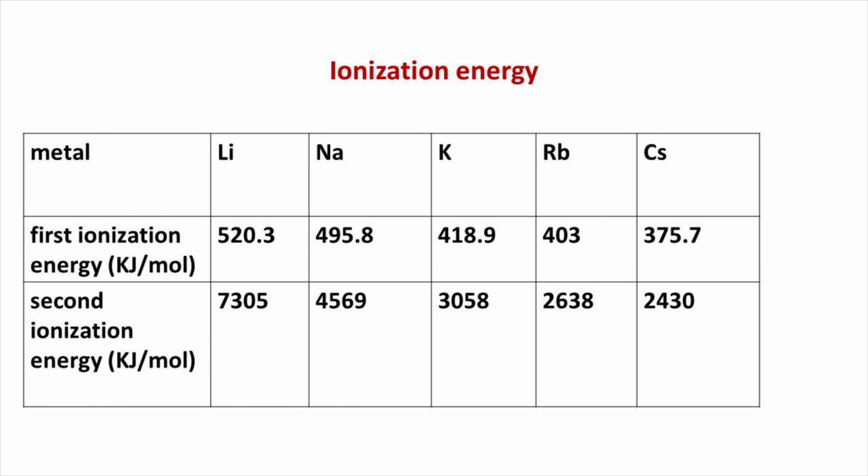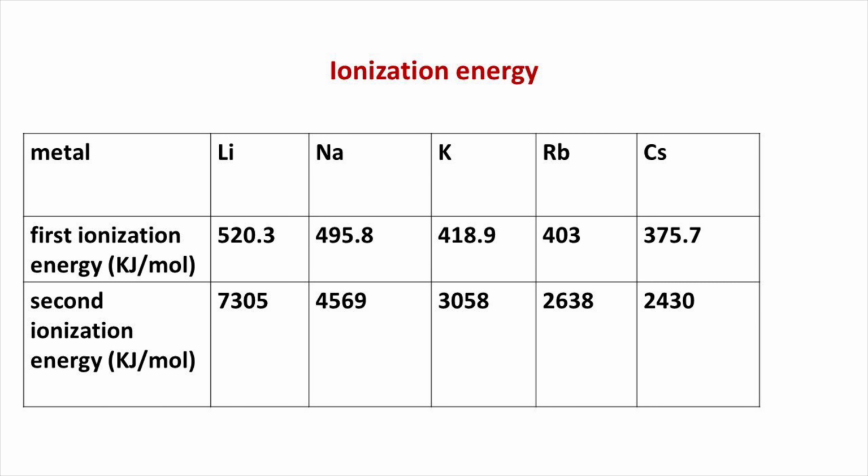The second ionization energies of alkali metals are fairly high because the removal of an electron from the M+ cation, which has a noble gas configuration, is quite difficult and requires a high input of energy. In the table, you can see that the second ionization energy of lithium is highest and it decreases from lithium to cesium.